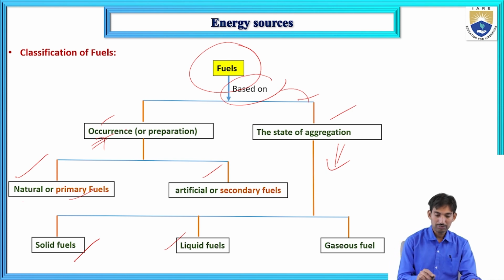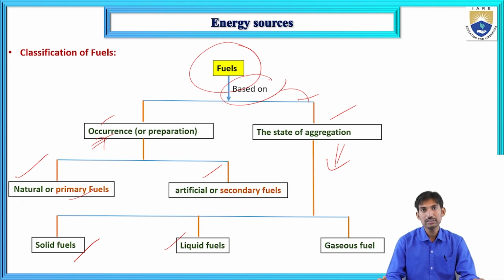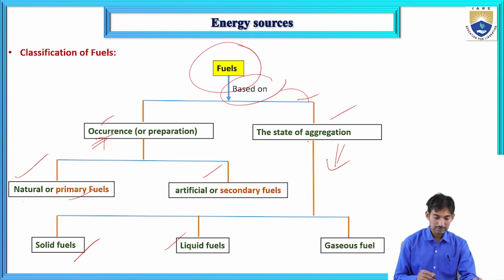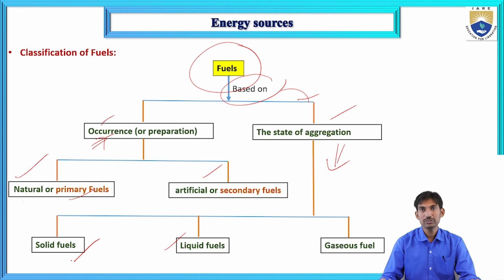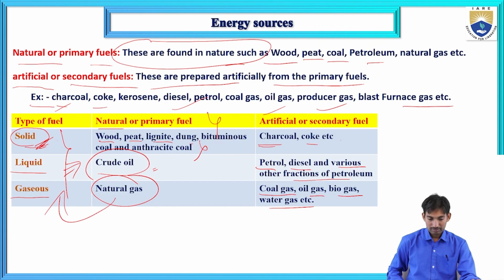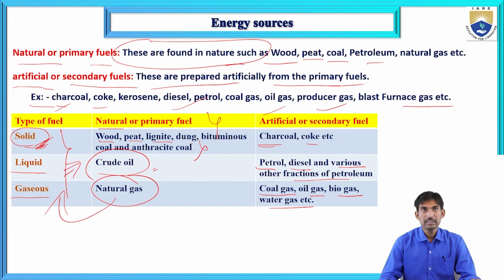There are two types of classification: based on occurrence and based on the state of aggregation of molecules. Based on occurrence, the fuels are classified into two types. One is natural or primary fuels. The second one is artificial or secondary fuels. Based on the state of aggregation of molecules, they are classified into three types: solid fuels, liquid fuels, and gaseous fuels. Natural or primary fuels are found in nature. Examples are wood, peat, petroleum, natural gas, etc.